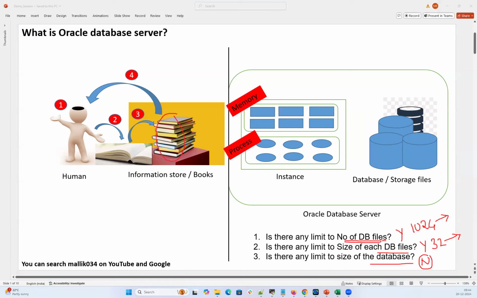So for the number of data files, yes, 1024 is the limit, but you can set that limit in the control file and increase it. For each data file size, there's a limit of 32 GB, but you can still create a custom file size with the bigfile keyword. And there's no limit for the size of the database. You can keep on adding data files, and your database size will keep on growing. Right? So that's a quick correlation about database architecture and how we can correlate it with your day-to-day human life.